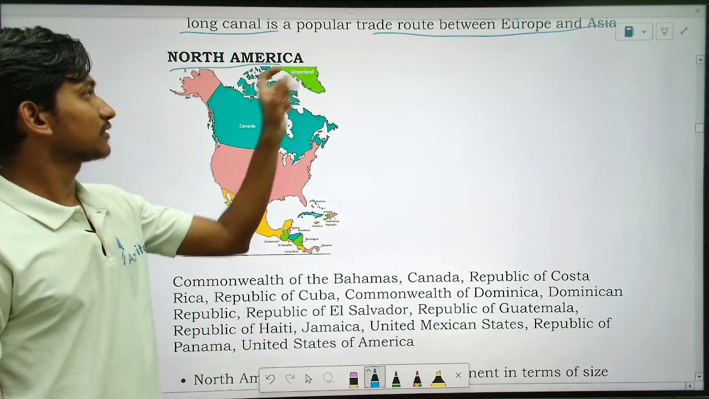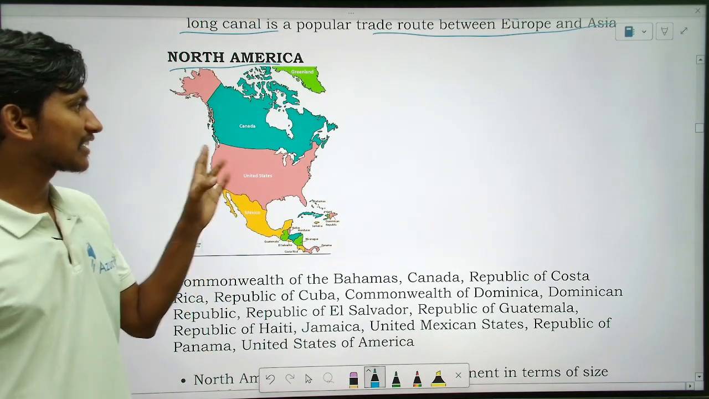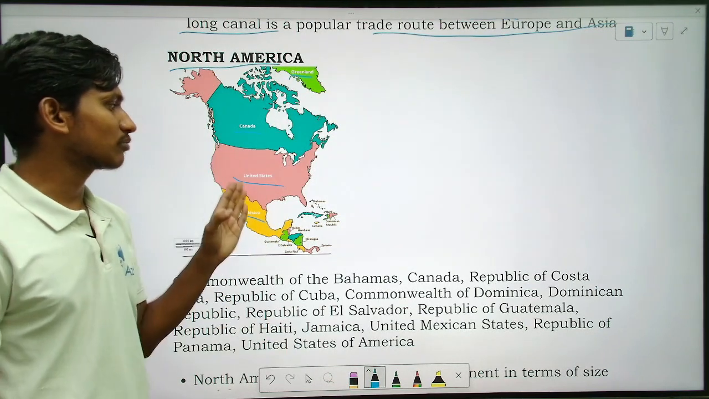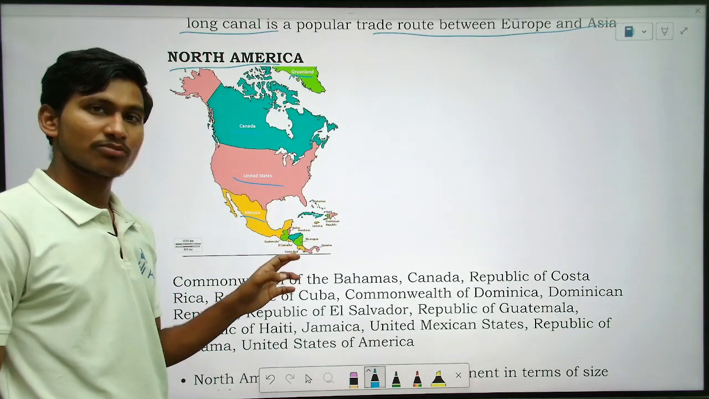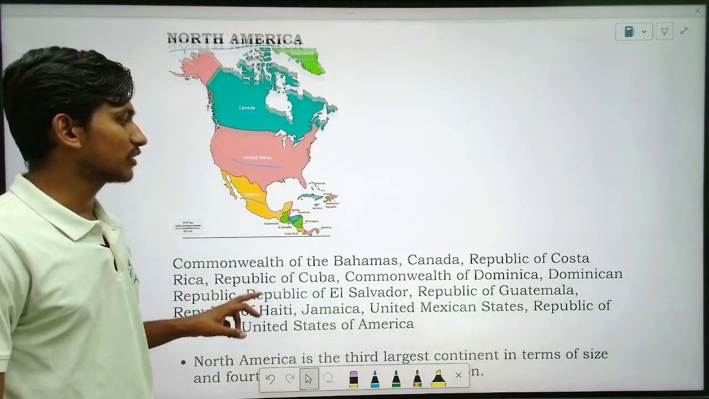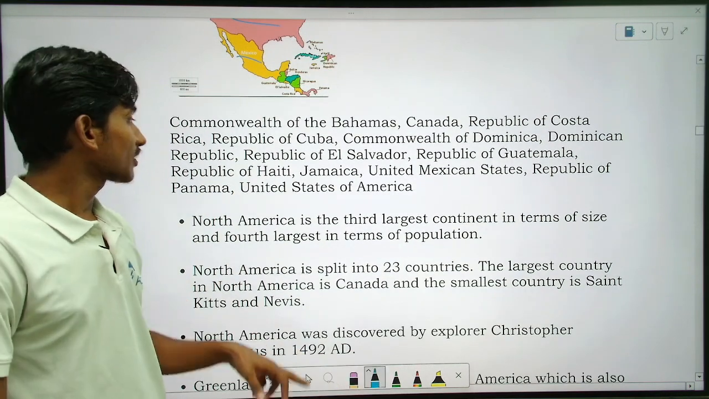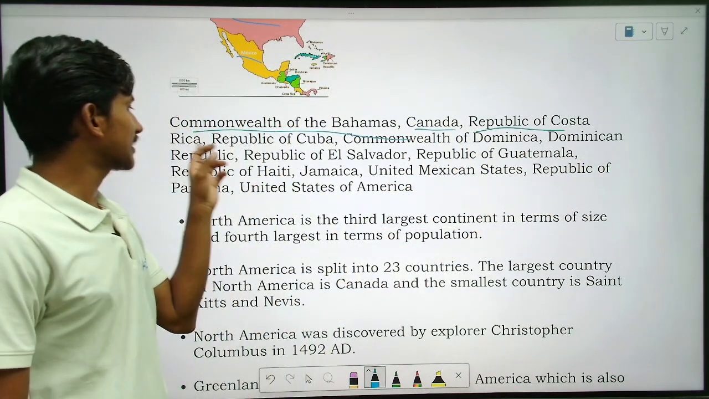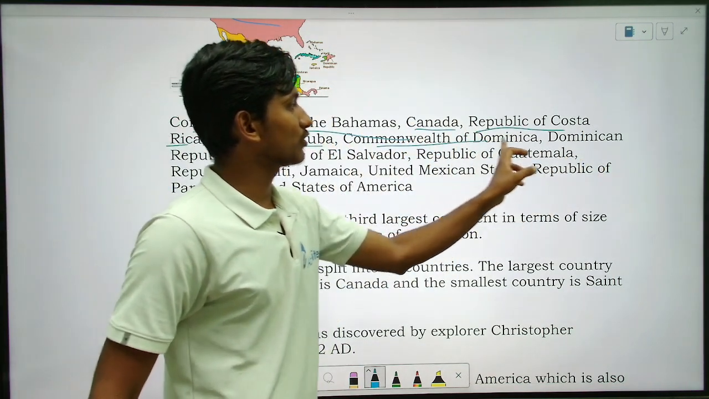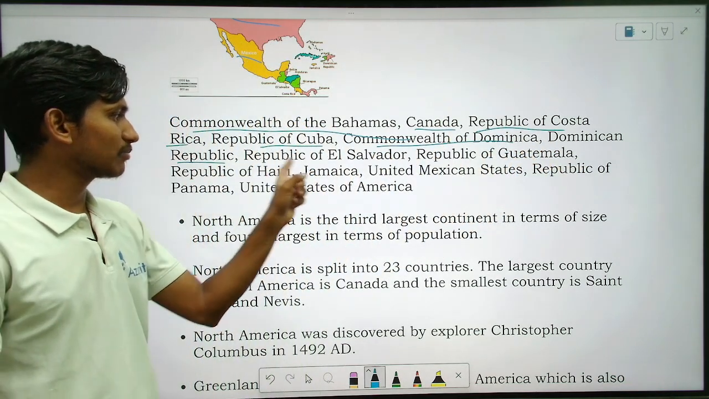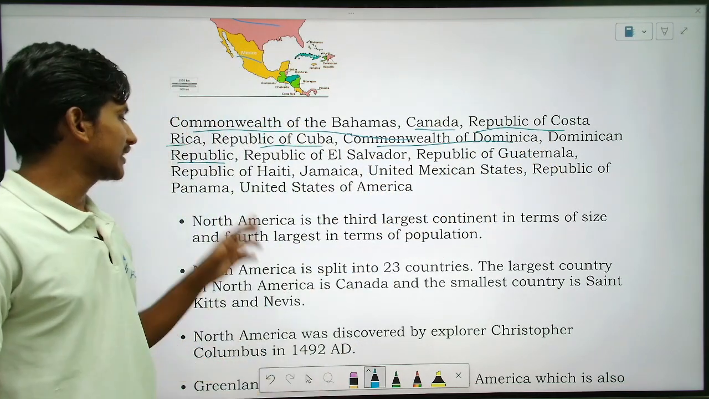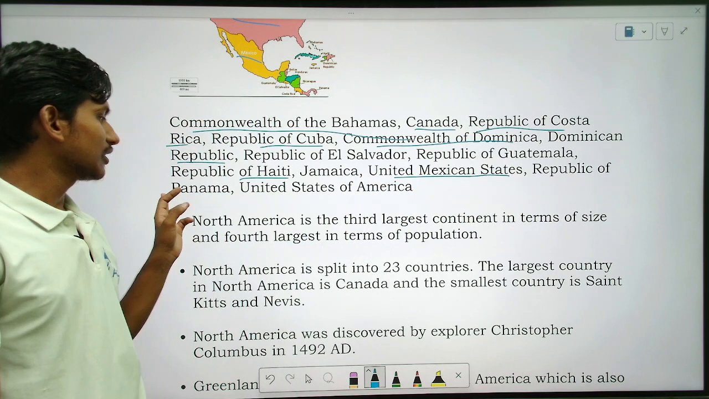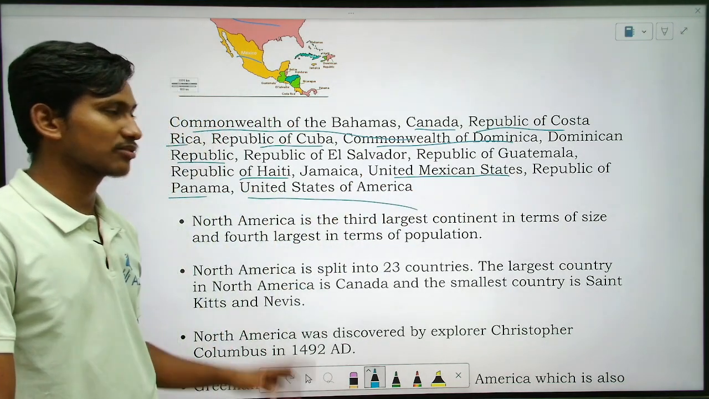So in North America, the mainly bigger countries are Canada, United States, Mexico, Greenland. These are some of the bigger countries, and apart from that the smaller countries are other, right? So let us see some of the important countries here. Commonwealth of Bahamas, Canada, Republic of Costa Rica and Republic of Cuba, Commonwealth of Dominica, Dominican Republic, Republic of El Salvador, then Republic of Haiti, Jamaica, United Mexican States, Republic of Panama, United States of America. These are some of the important countries.